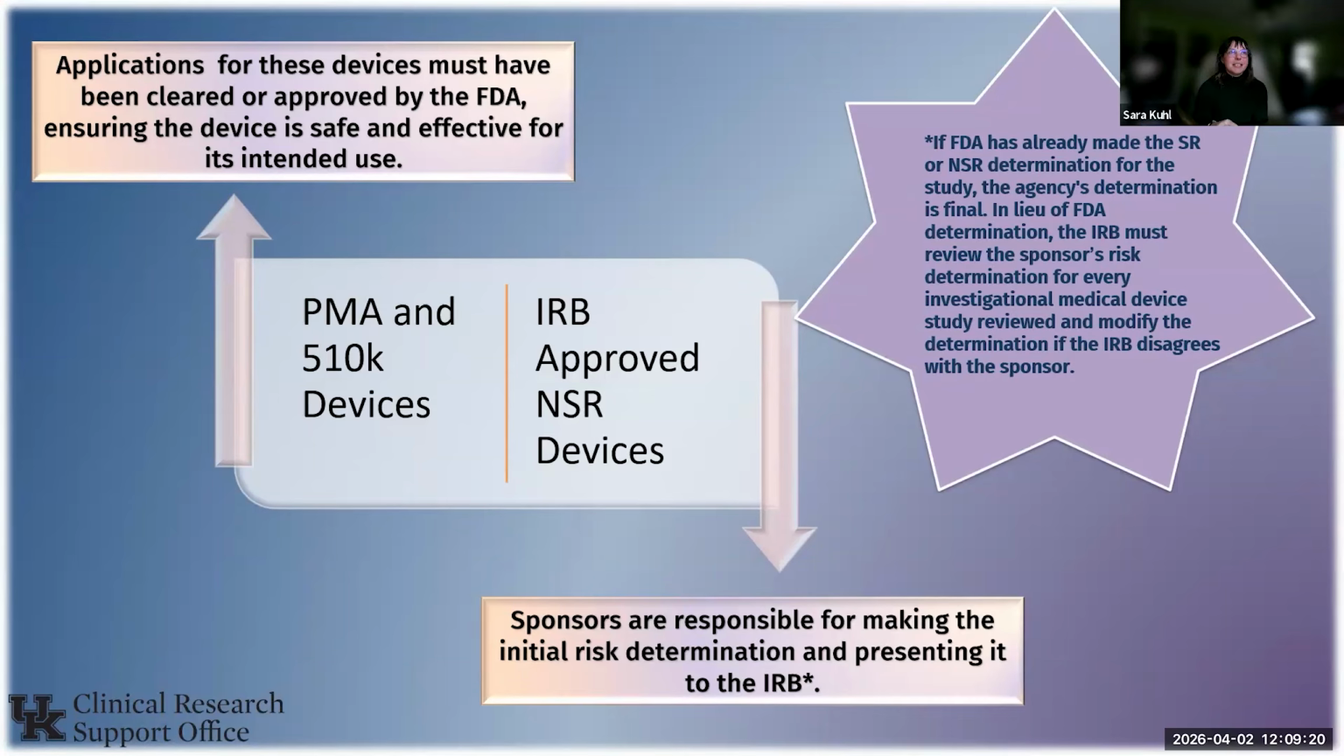But if it hasn't been submitted to the FDA, that's when the IRB reviews the sponsor's risk determination for every investigational medical device, and then they modify the determination if the IRB disagrees with the sponsor. If the IRB disagrees with that non-significant risk determination, then it will have to be submitted to the FDA for that category A or B determination under the IDE process. And we're going to talk a little bit more about that later, or Kate will. She'll get into those details.